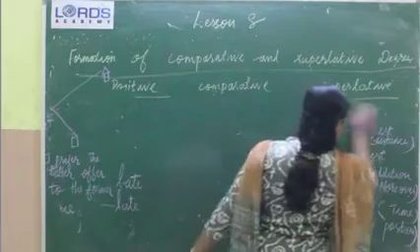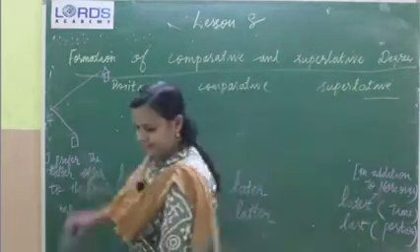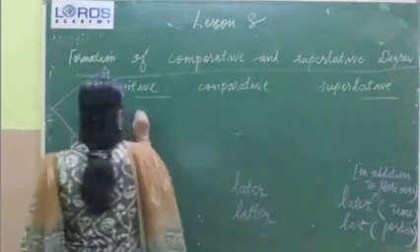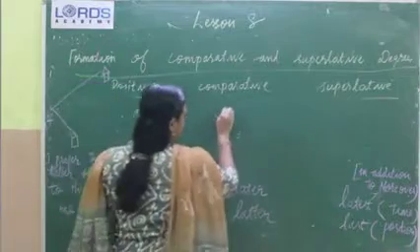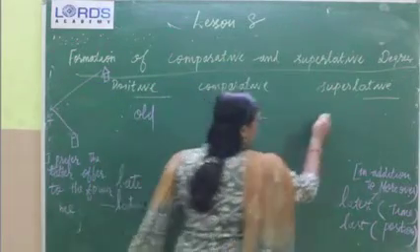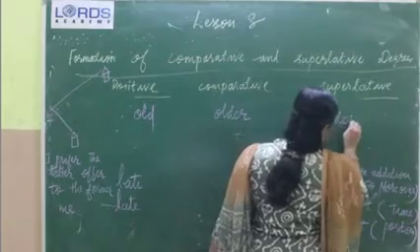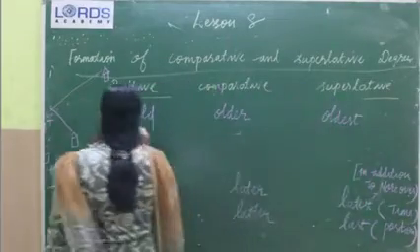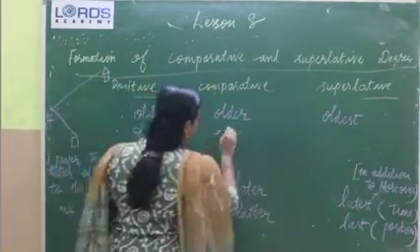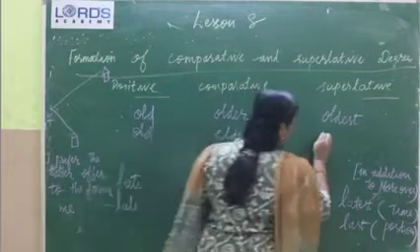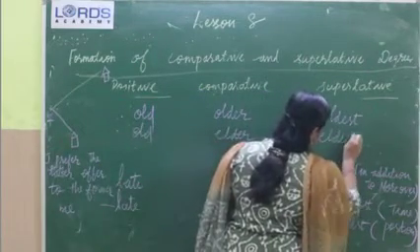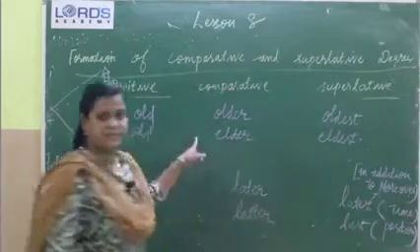Okay. Then one more, that is old, older, oldest. Here old, elder, eldest. Okay. What is the difference between these two?